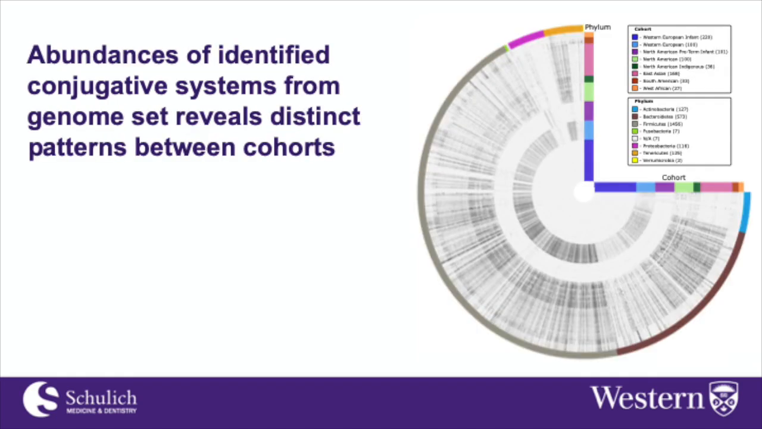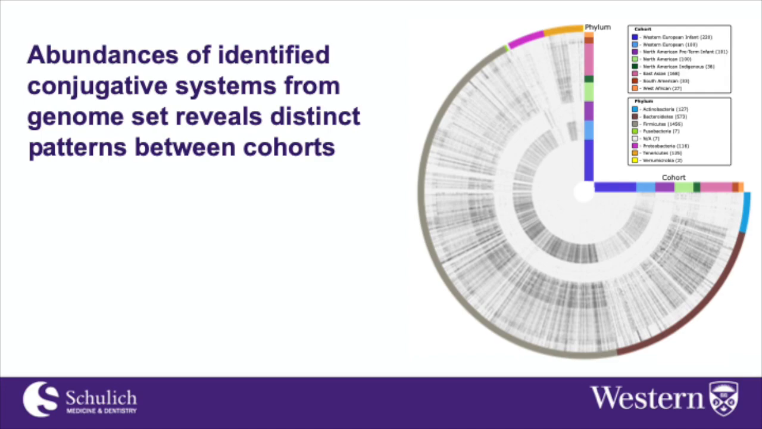I aligned reads from 785 metagenomic samples from 8 cohorts to the conjugative systems I identified by annotating a genome set of 2,500 bacterial genomes. The two cohorts that stand out the most from the rest are the North American preterm infant cohort, which is the same as the previous figures, and the European infant cohort. Both of these cohorts have virtually no reads mapping to any of the identified bacterial conjugative systems.